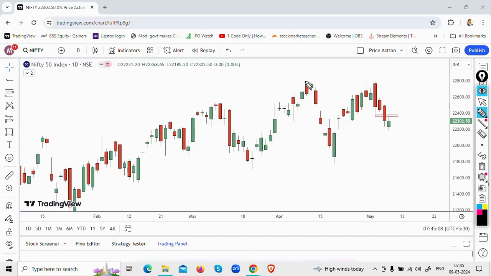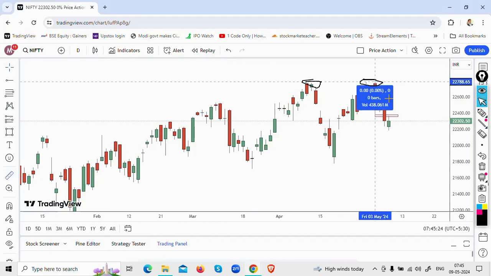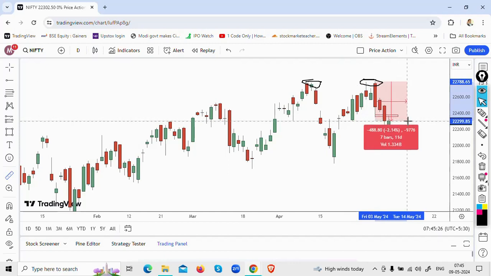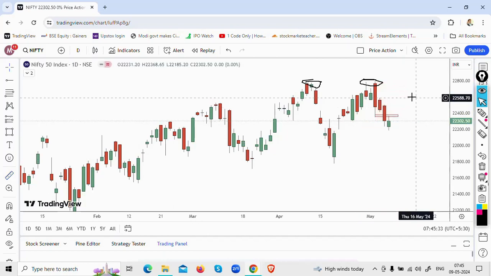As I had mentioned in one of the videos, this level was expected to be a resistance, and resistance it has been, because there has been a good fall on Nifty. If you can see from this level, there has been a good fall from 22,800 all the way down to 22,300 levels. So there has been nearly 490 points fall on Nifty. Now yesterday you saw a small uptick in Nifty. It is a green candle that can be seen here.